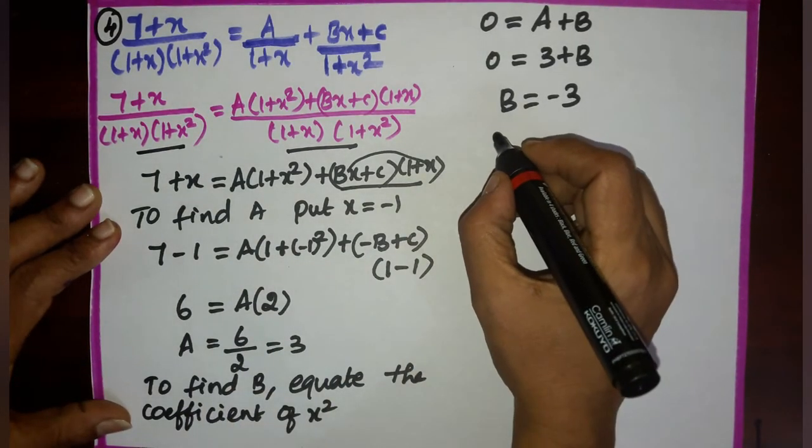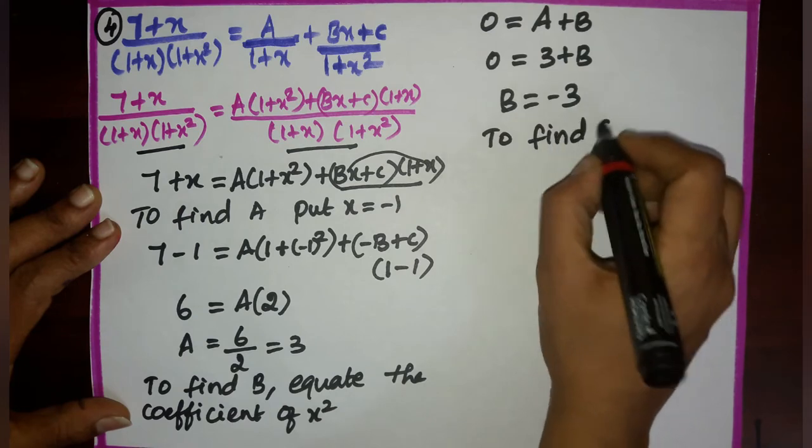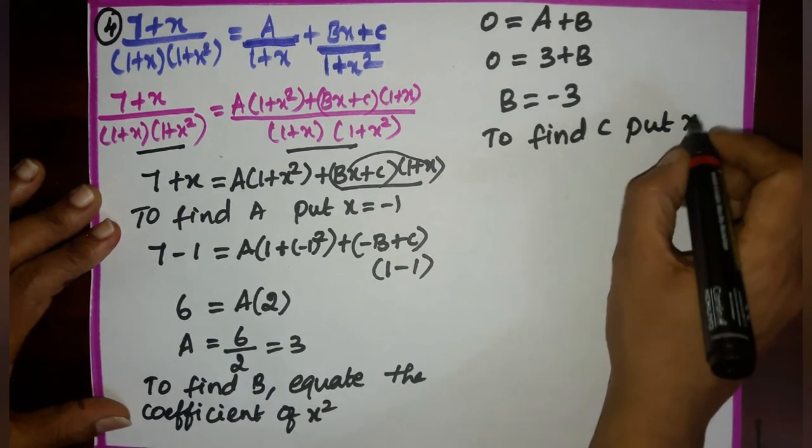Next, we need to find c. To find c, put x equal to 0.